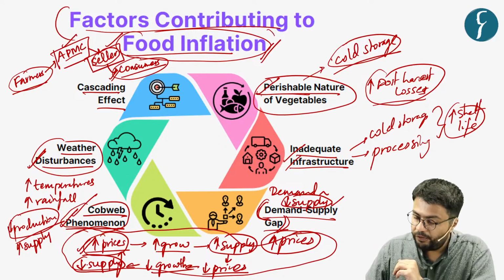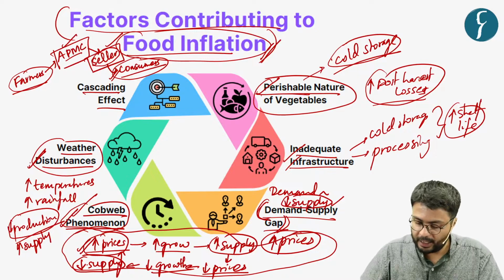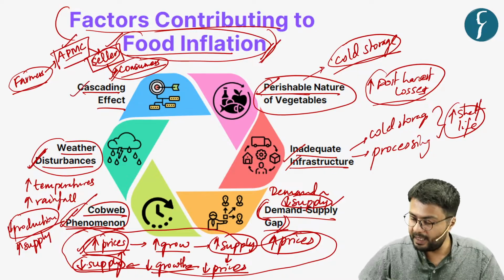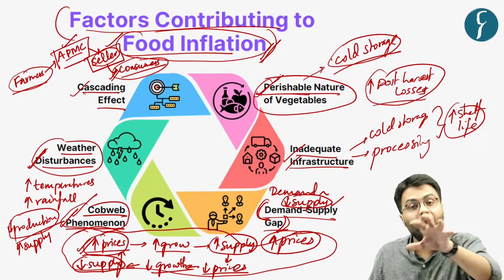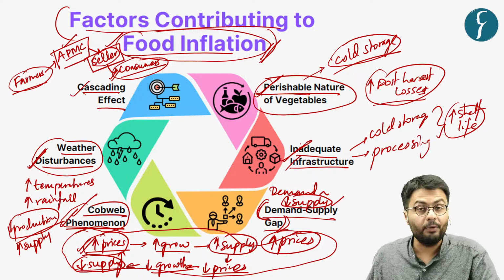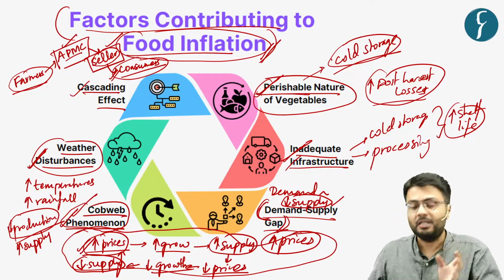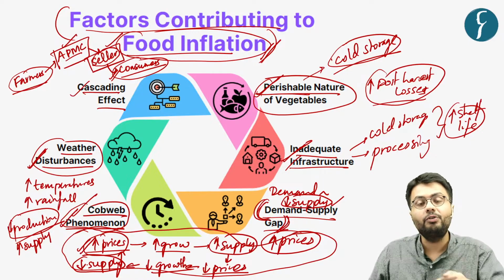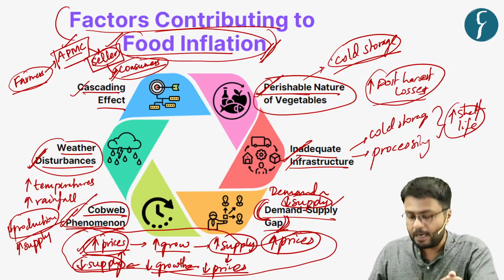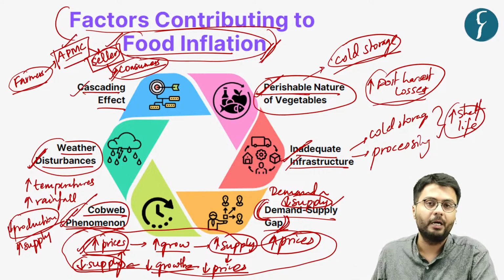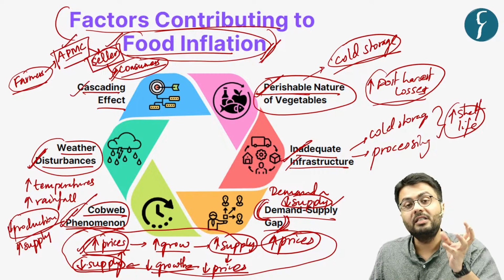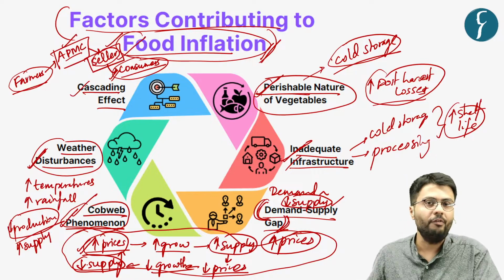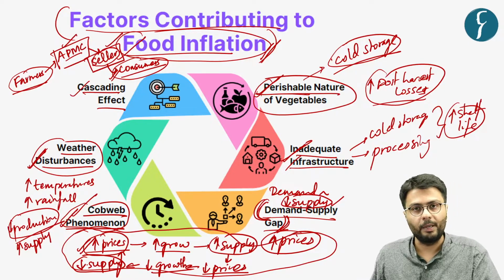So these factors in total, that is weather disturbances, the cascading effect, the perishable nature of vegetables, which you cannot store because of inadequate infrastructure, create a demand and supply gap which you cannot fill on an immediate basis because of the cobweb phenomenon. So all these factors culminate in an increase in food inflation in an economy.